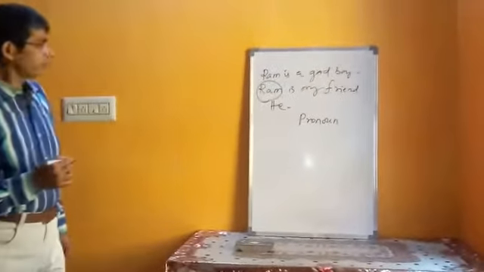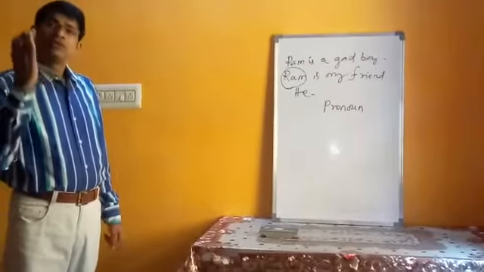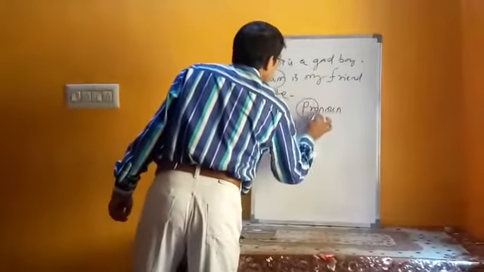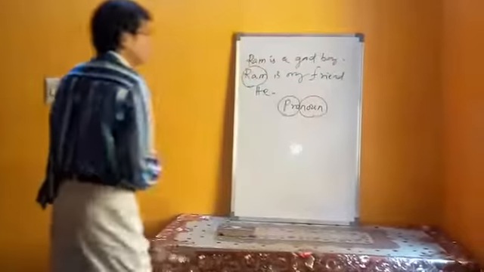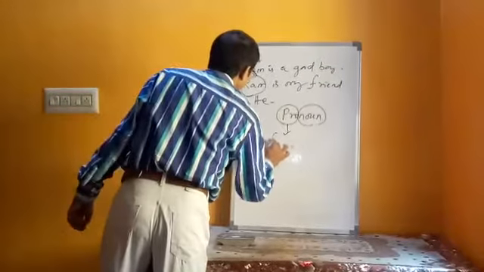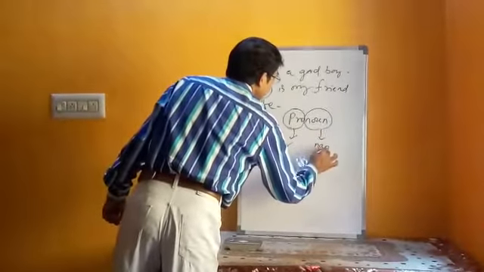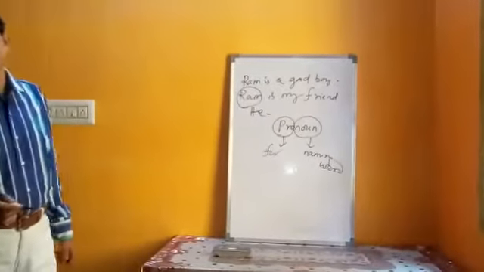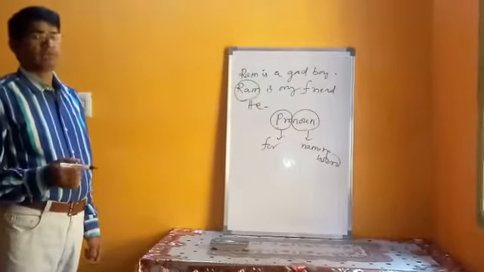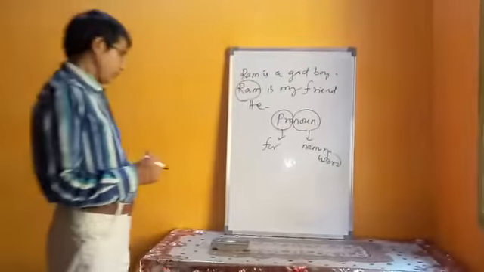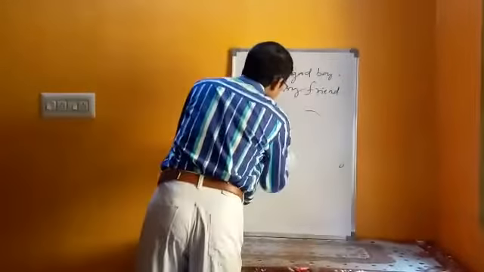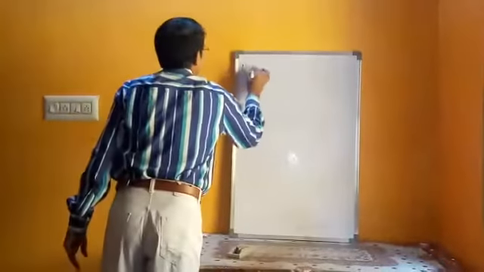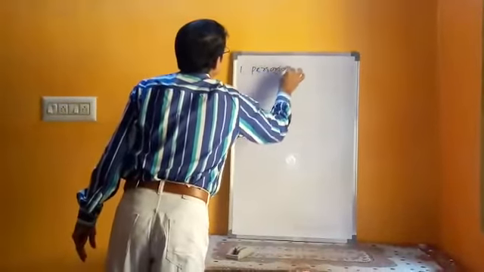So the word pronoun means the words which are used in place of a naming word or a noun. The word pronoun consists of two words, pro, noun. Pro means for, noun, naming word. So the words which are used in place of a naming word or noun are known as pronouns. There are different kinds of pronouns which we shall discuss now. The first one is personal pronoun. Number one is personal pronoun.